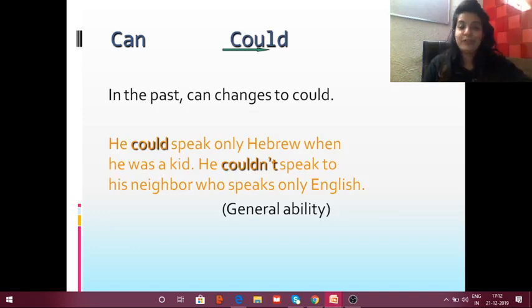Then we have could. Now in the past, can changes to could. He could speak only Hebrew when he was a kid. He could speak because when we are talking about past, we use could.